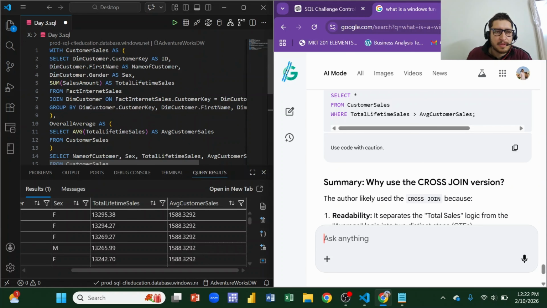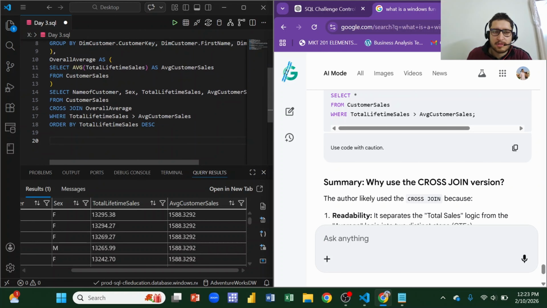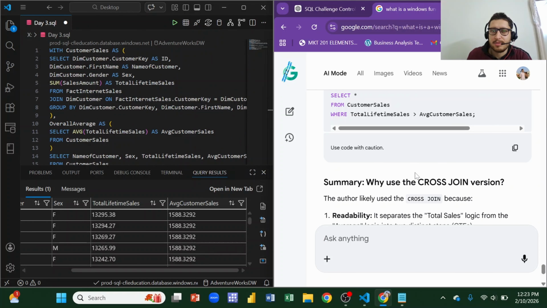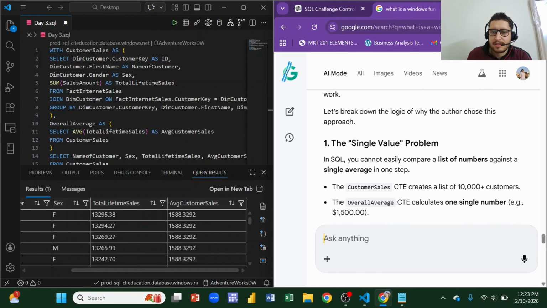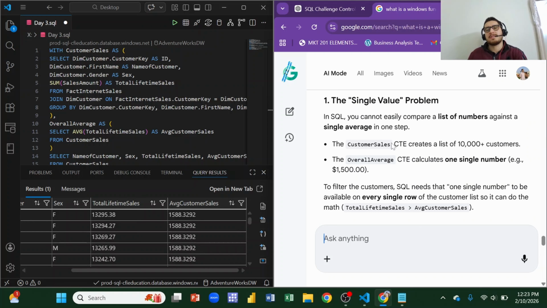Okay, so before saving this query with ourselves, I wanted to know why we use cross join here. The only reason he told me is that we had a problem, a thing called the single value problem. We wanted to compare the total lifetime sales of every customer with the average customer sale. That means we have these million rows of data of all the customers, and we wanted to compare it with a single value. So to do that, we use cross join.